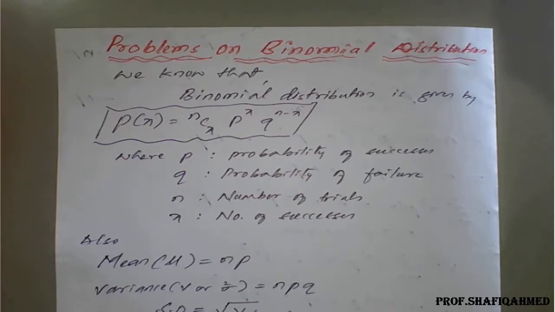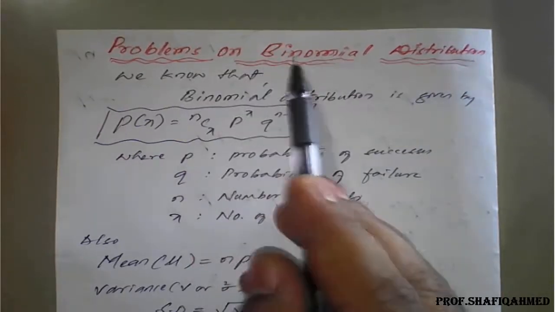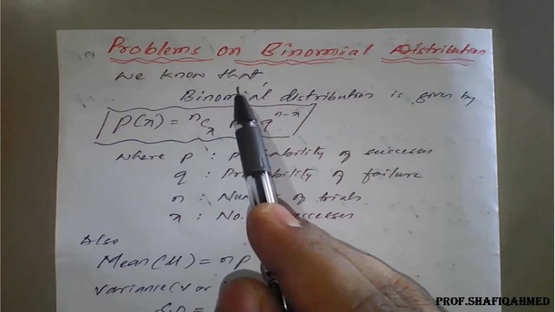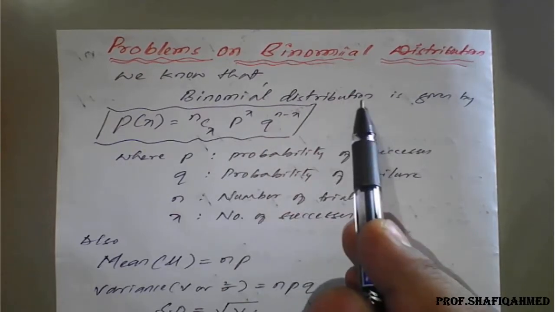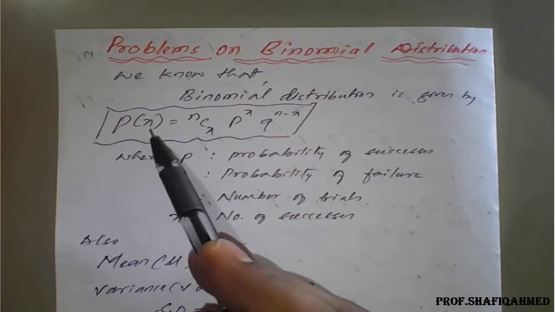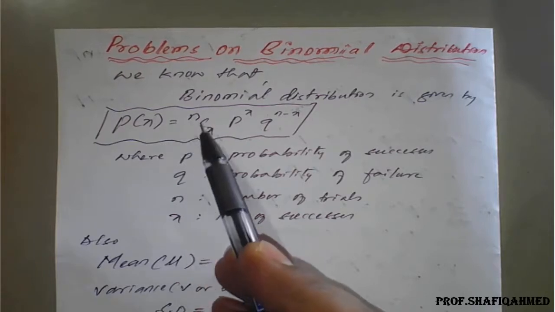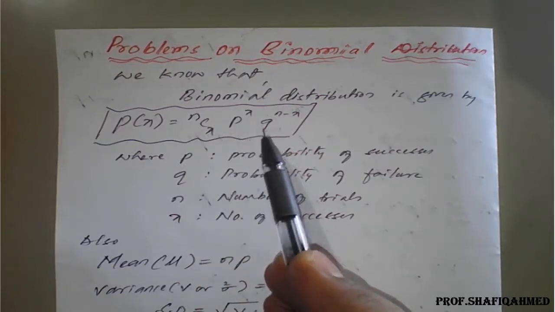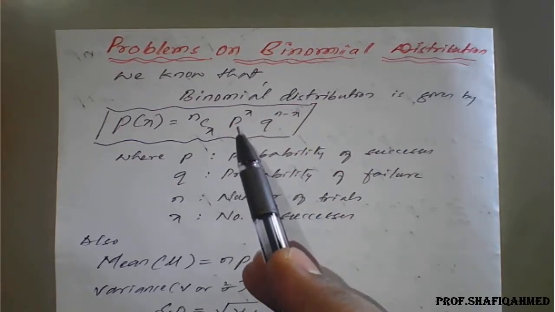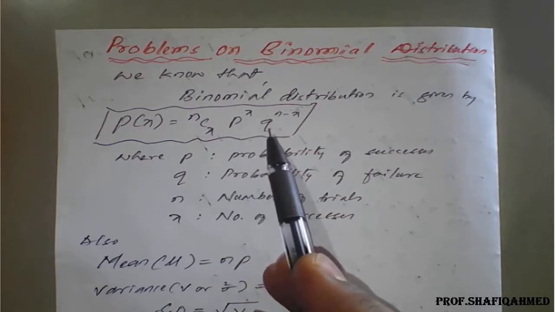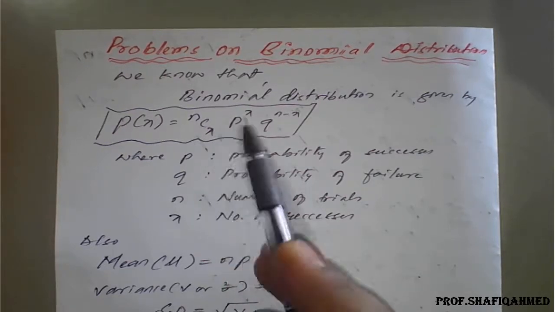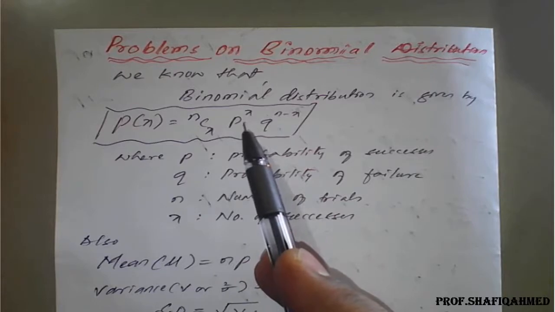Today in our lecture we'll see problems on binomial distribution. In the previous class we have seen what is binomial distribution by definition. It is given by P of x, that is probability of event x, is given by nCx p raised to x q raised to n minus x, where p is probability of success, q is probability of failure, n is number of trials, and small x is the number of successes.